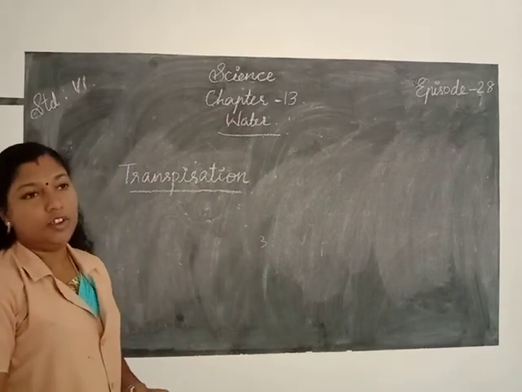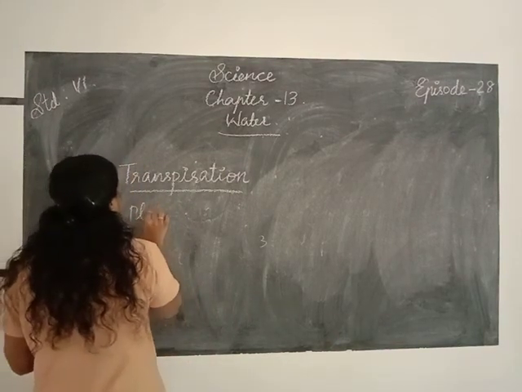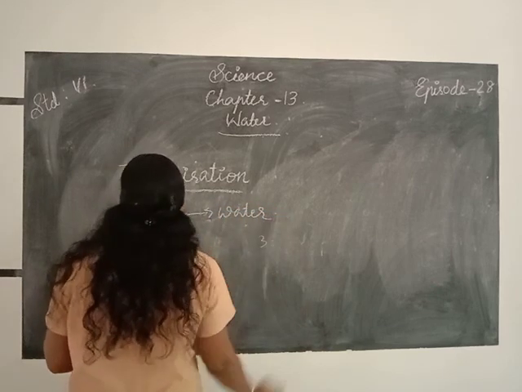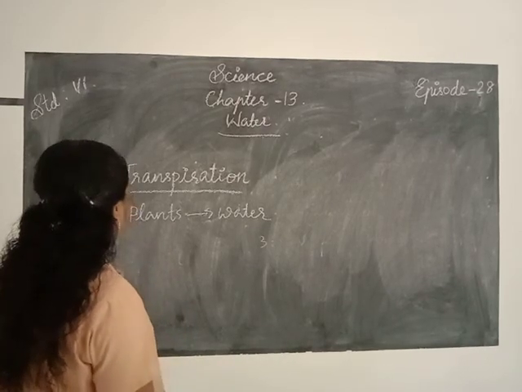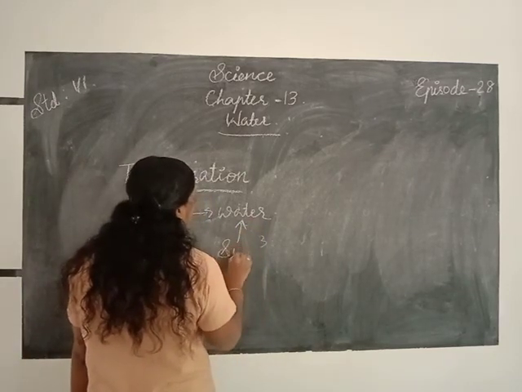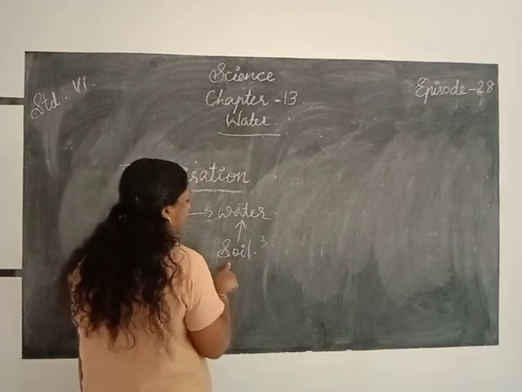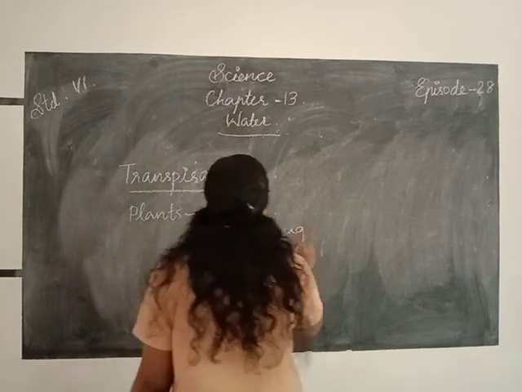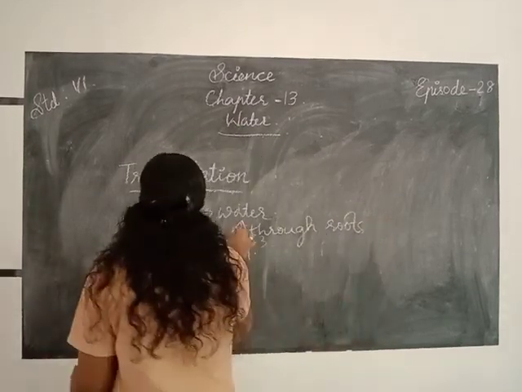We know that plants need water for their growth. How do plants get water? They get water from the soil. In which way do they collect the water present in the soil? Through roots. Through roots they absorb water.